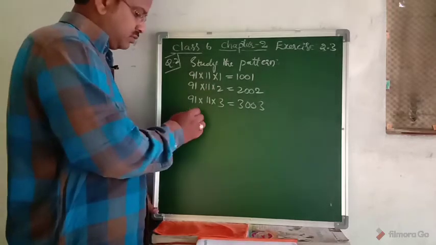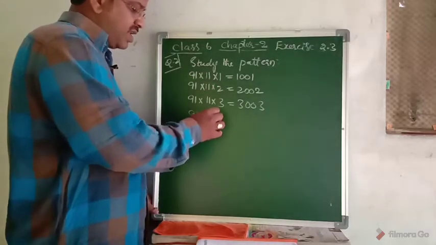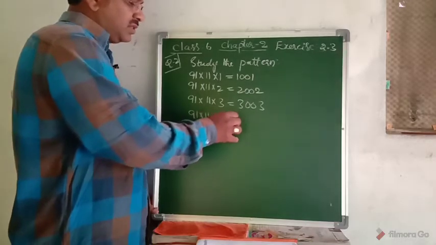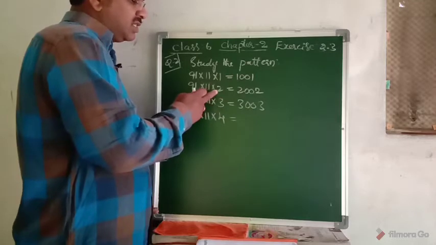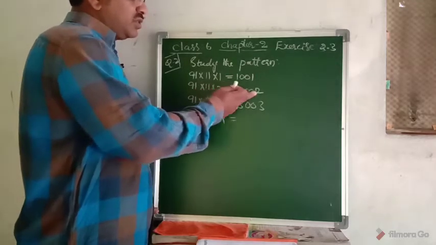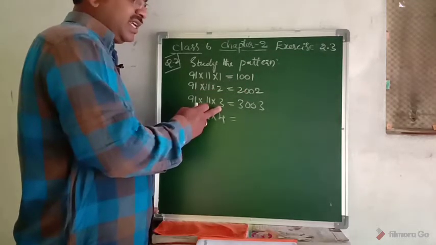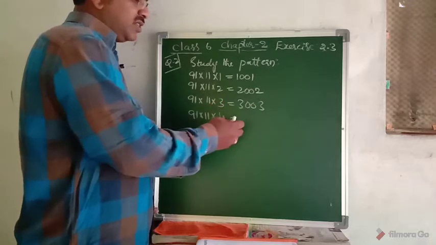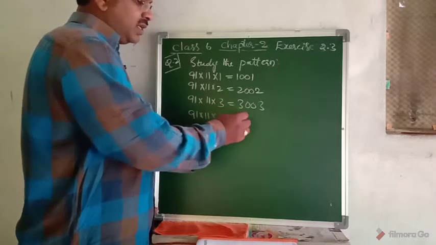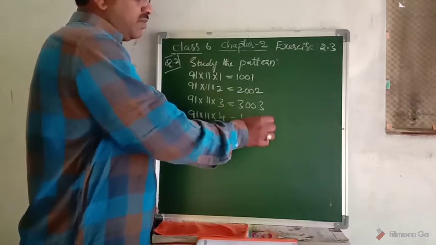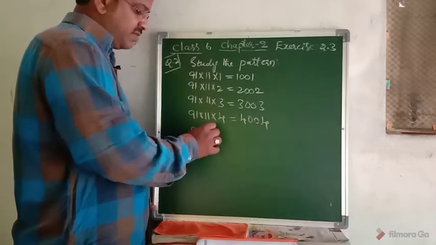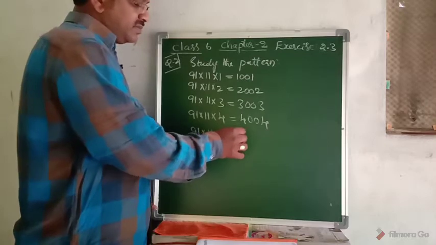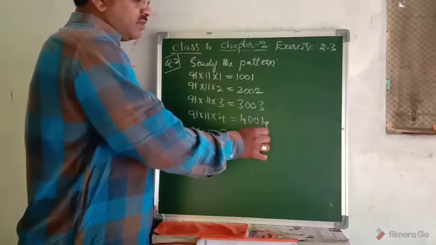So we have 91 into 11 into a number. If it is a 1, the result will be 1001. If it is a 2, the result will be 2002. If it is a 3 here, the product is 3003. If I write 4 here, the product is 4004. Right? 91 into 11 into 5 equals 5005.